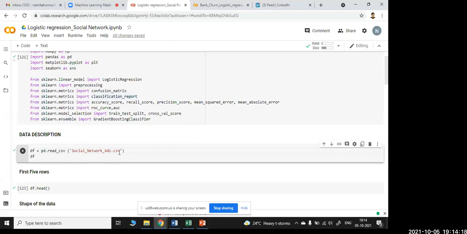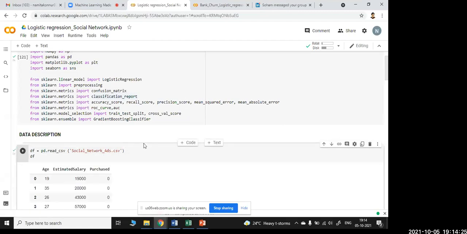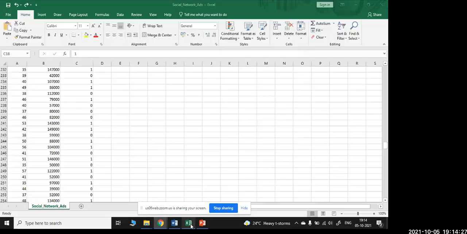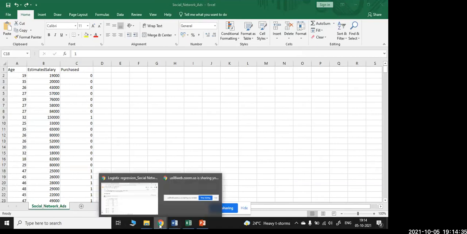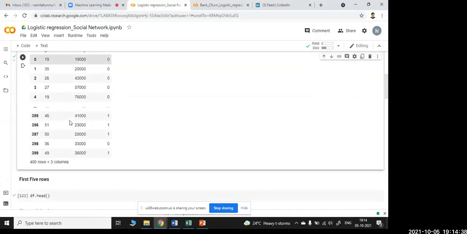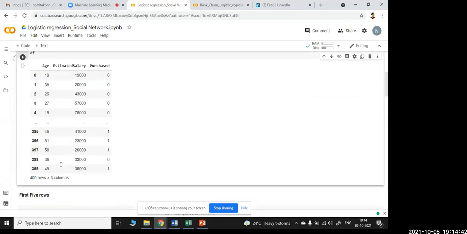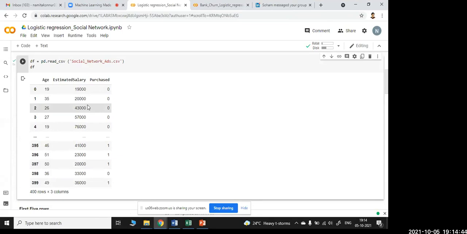Okay, and then run it, because I have used a variable, so I'll be running with the variable df. Okay, so this data set I'll be running. Now you can see the Excel sheet which I have is loaded into the data set there. So 19, age, estimated salary and purchase, the same data you can see here in the Colab notebook, till 400 rows and 3 columns. So this is the data set I have loaded here.